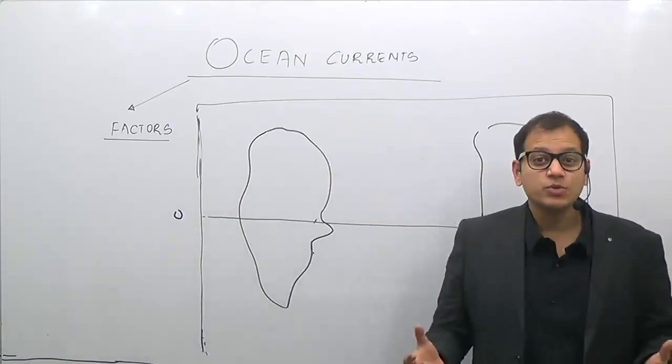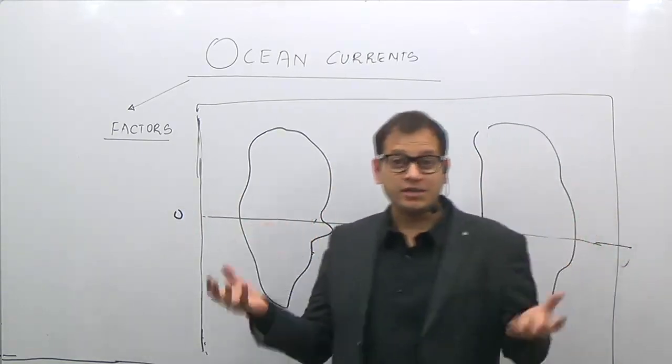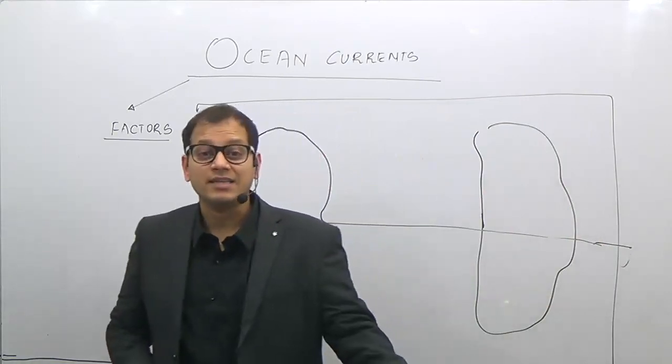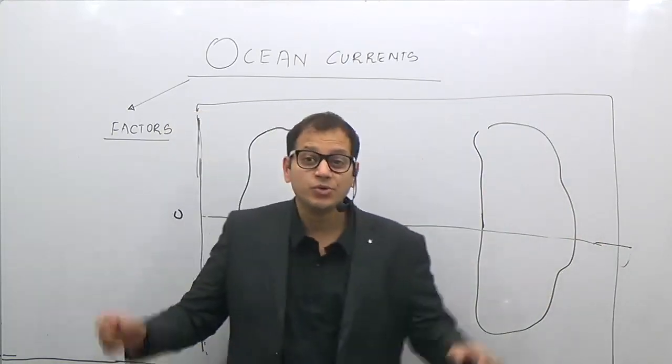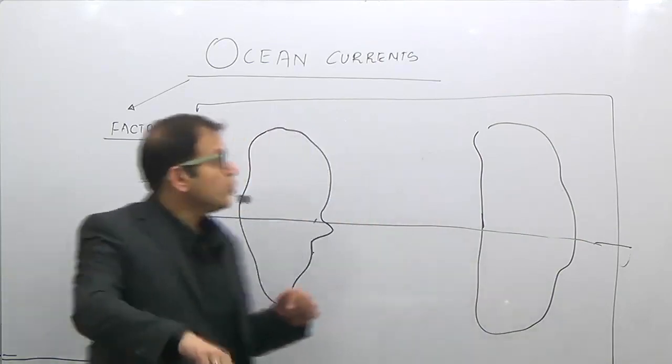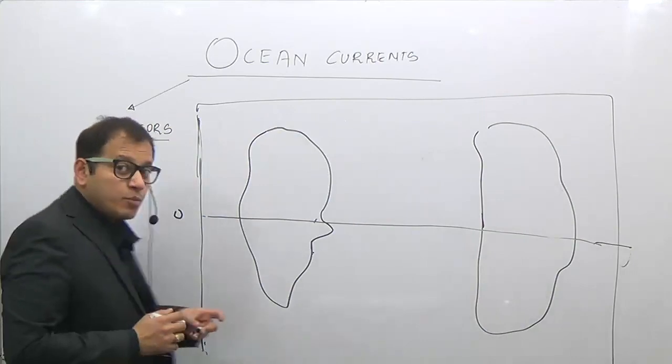Why is it known as an ocean current? What is a current? What is a drift? What is a stream in the ocean? That we will understand at the end of this lecture, and you will also know the factors which affect the ocean current. Now, the name ocean currents. Why the name ocean currents?